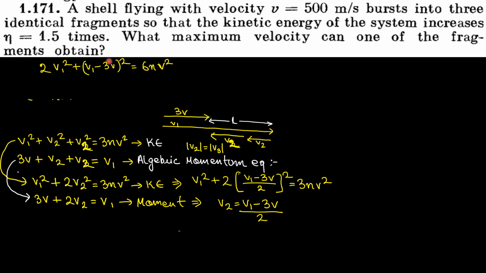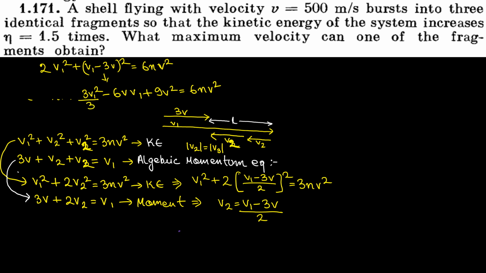Now check. Can I expand this as a minus b whole square? If I expand it, it will become v1 square minus 2ab, or 3 into, so minus 6v v1 plus 3v whole square, which is nothing but 9v square. So if I expand this entire term as a minus b whole square, it will be this term. So I'll write 2v1 square and 6nv square. Now see this equation. 2v1 square plus v1 square is nothing but 3v1 square. Now if I divide the entire equation by 3, what do I get?